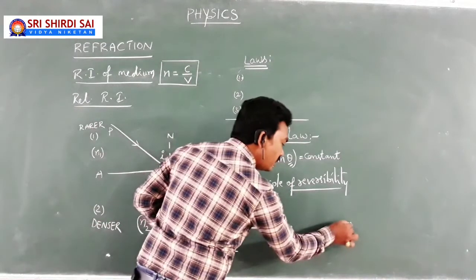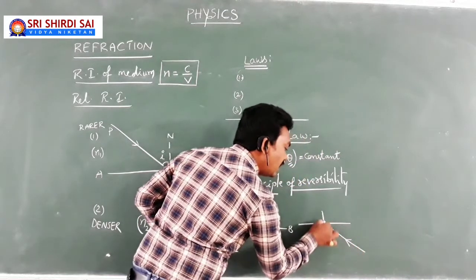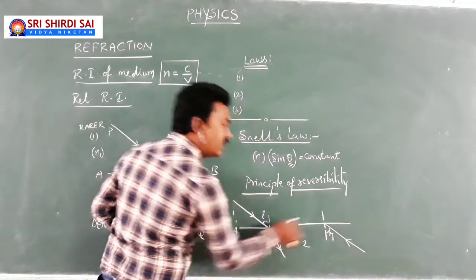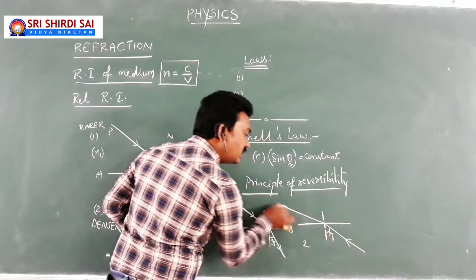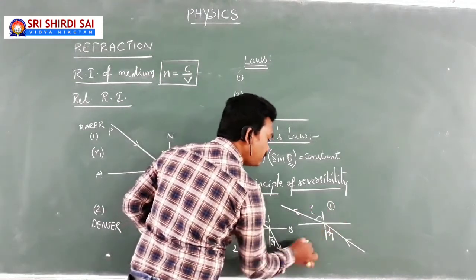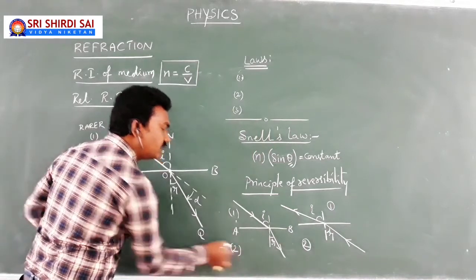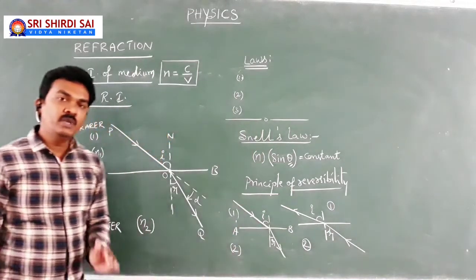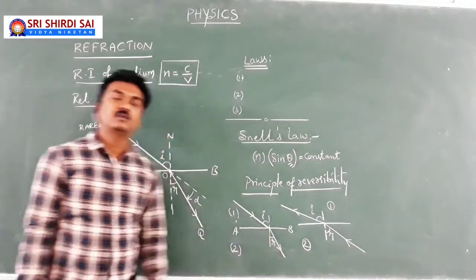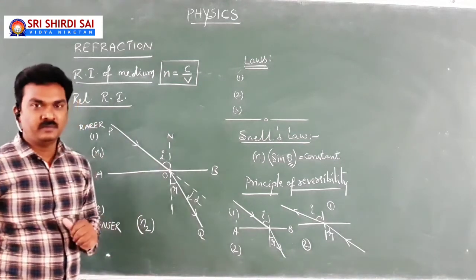For example, here your light ray falls at an angle r in the second medium, then it refracts into the first medium at an angle i. Which is the principle of reversibility. It means if you interchange the path of light, then the light is going to reverse its path.